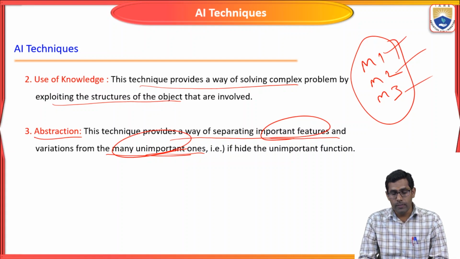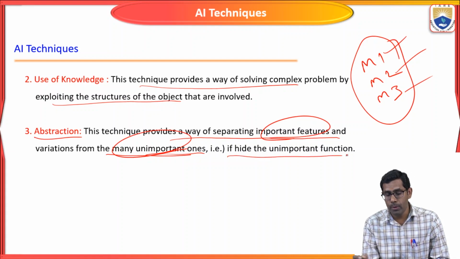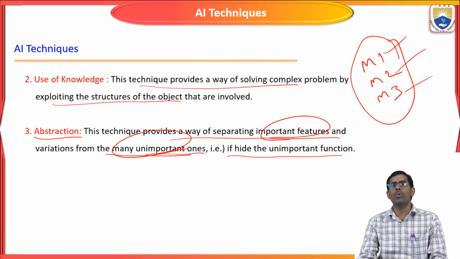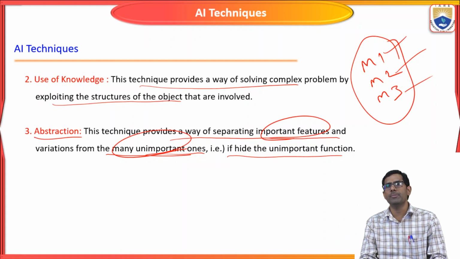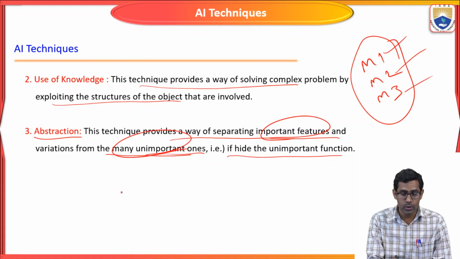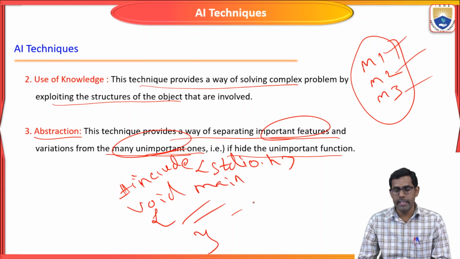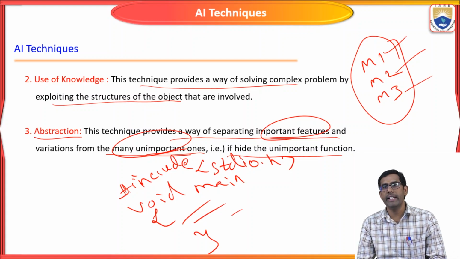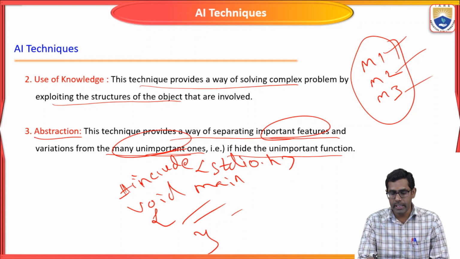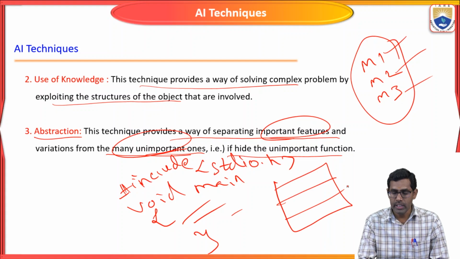For example, let's say we hide the unimportant functions. Suppose we are writing a program for square root or factorial or anything, using C, C++, Java or Python. We write the include stdio.h, then void main, and use some statements in the main function, writing statements for finding the square root of an area.